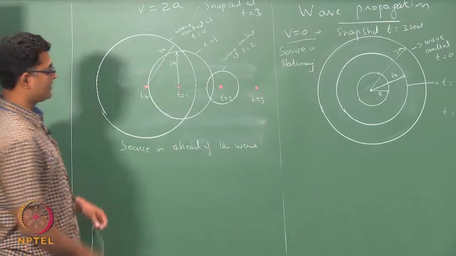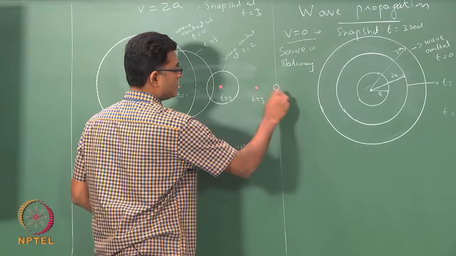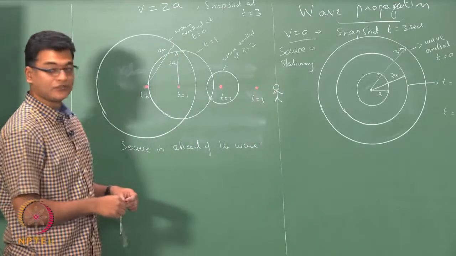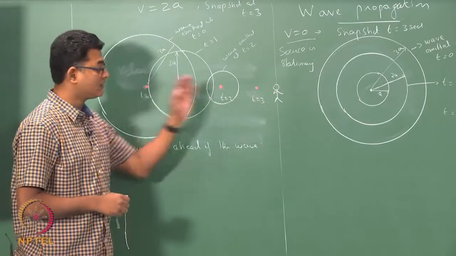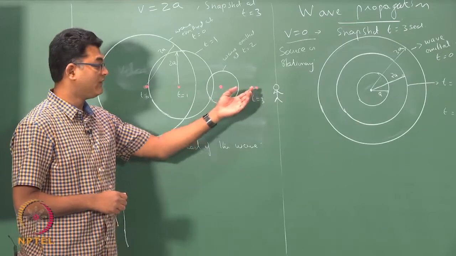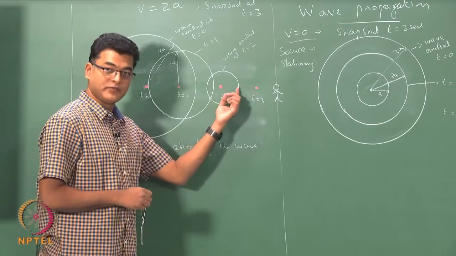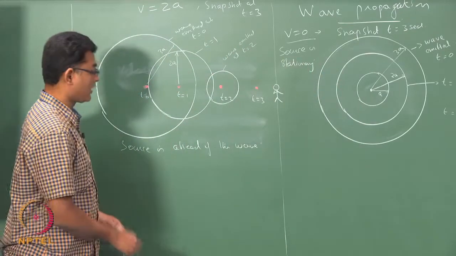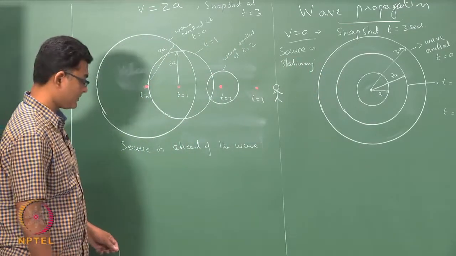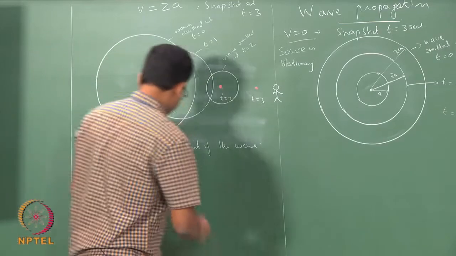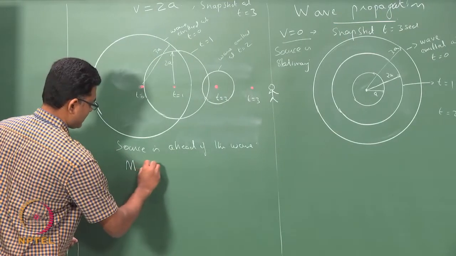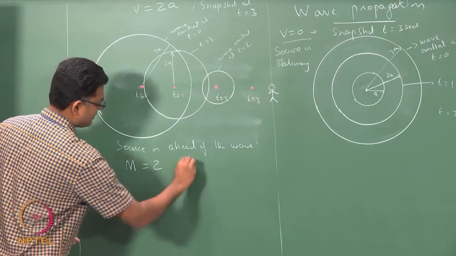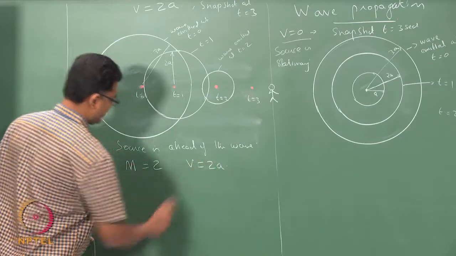So, for somebody standing here, there is no information about the approaching source, and he will know about the source from the wave only after it has passed the location. Okay. So, this is for the case m equals 2, where your V is 2A.